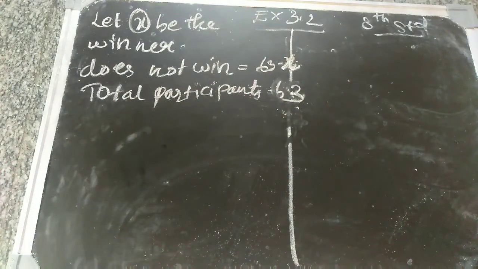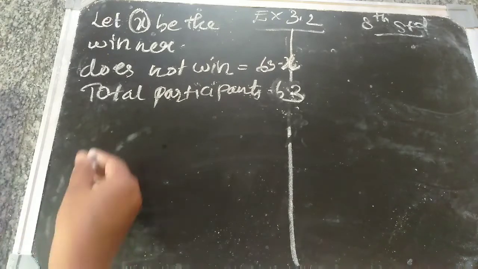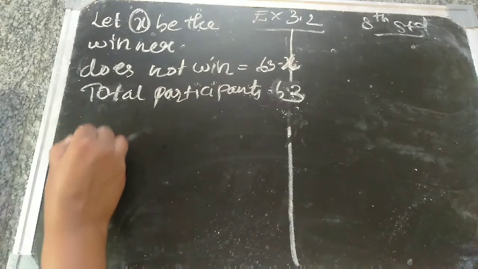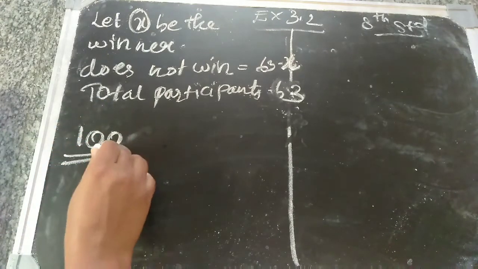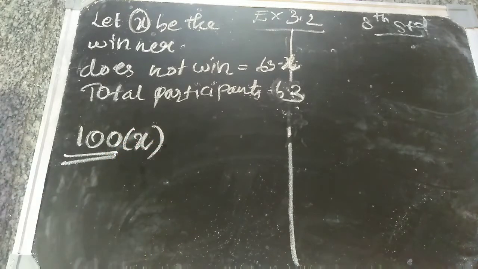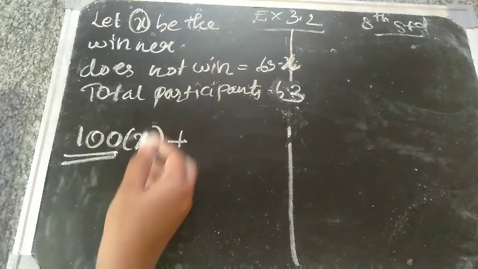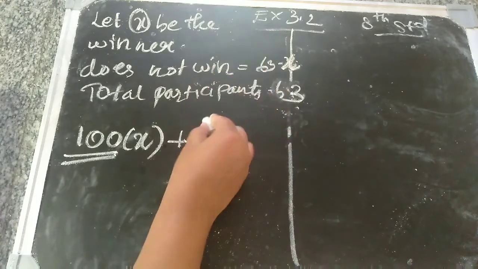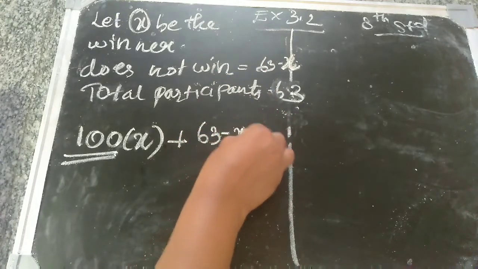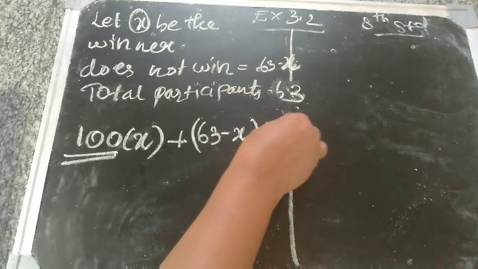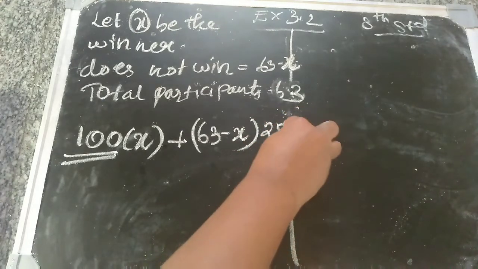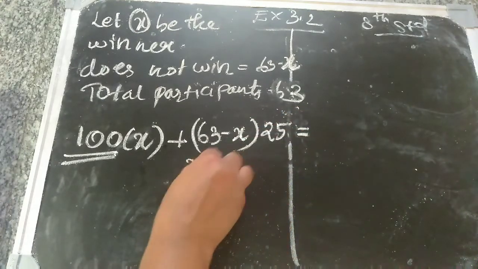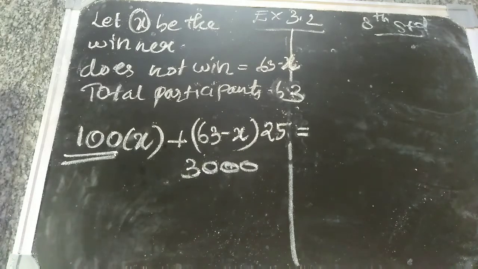So the winner gets 100 rupees. How many rupees? 100 into x, since there are x winners. Then plus the runners, those who do not win: 63 minus x, each gets 25 rupees. All together is 3000.